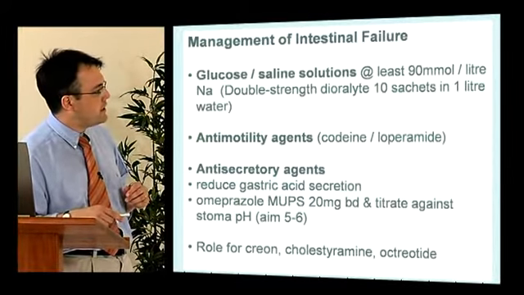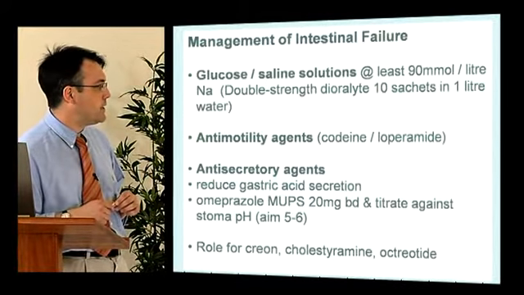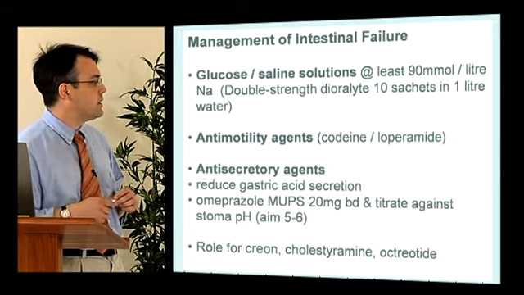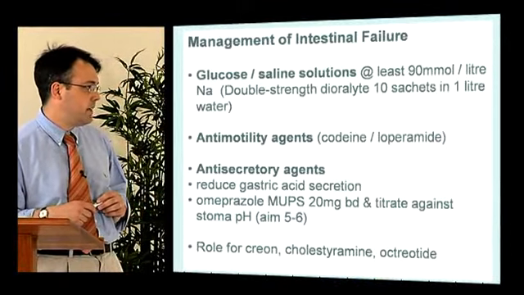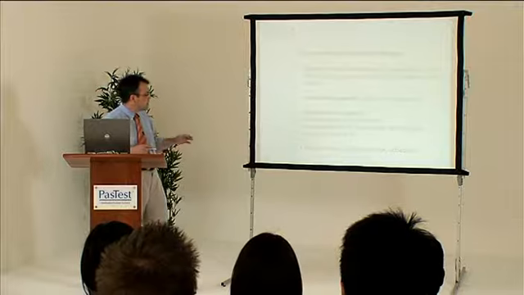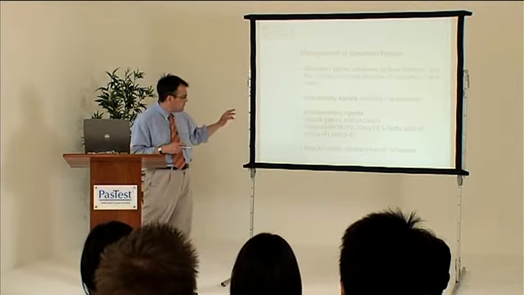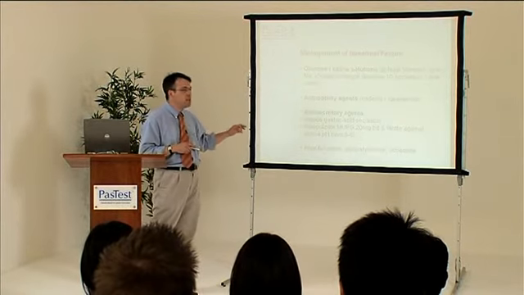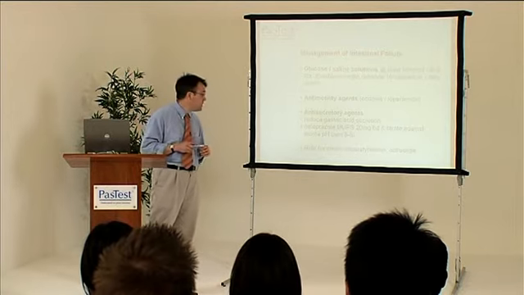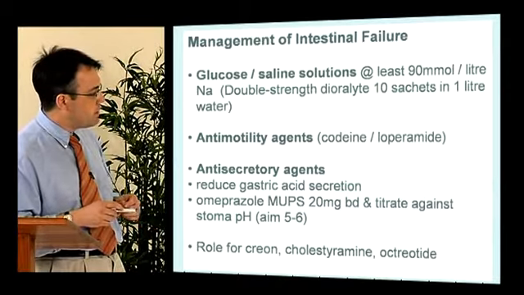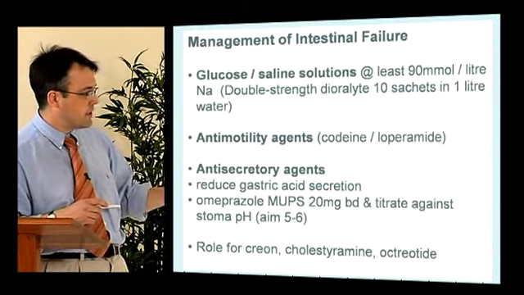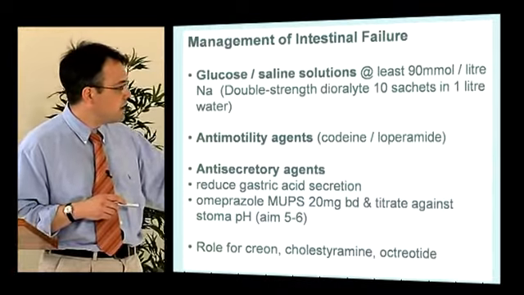We use antimotility agents such as codeine or loperamide, and in some patients we will use antisecretory agents, in particular omeprazole or lansoprazole. And the omeprazole MUPS is particularly beneficial with the way it's absorbed. You can actually titrate the amount of omeprazole you give a patient against the pH of their stool within the stoma, assuming they have a stoma, and most patients do. And for some, we can also use Creon, cholestyramine, if they have a colon left, and octreotide.